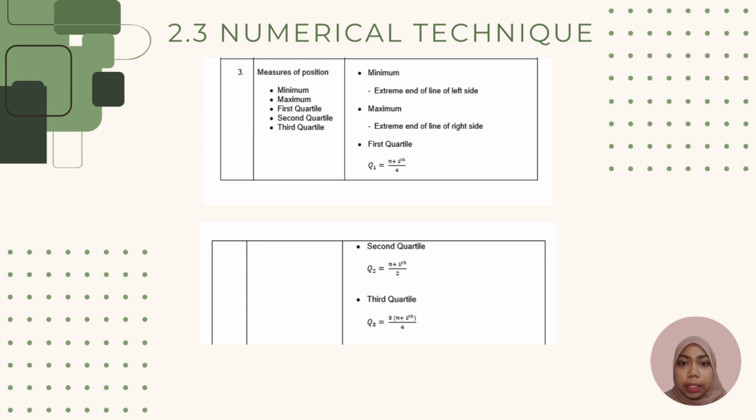The minimum is the extreme end of the line on the left side. Maximum is the extreme end of the line on the right side. Then for the first quartile, we use this formula, which is n plus 1 divided by 4. Second quartile, n plus 1 divided by 2. And the last one, third quartile, 3 times n plus 1 divided by 4.